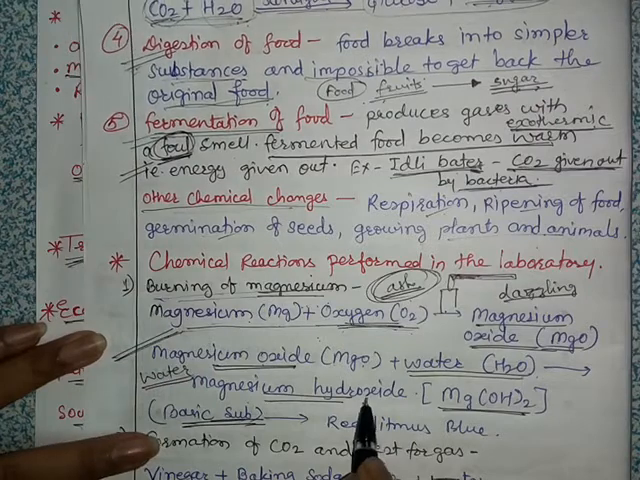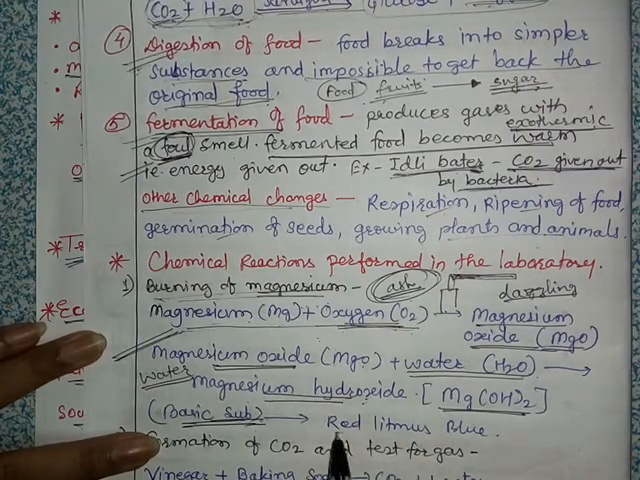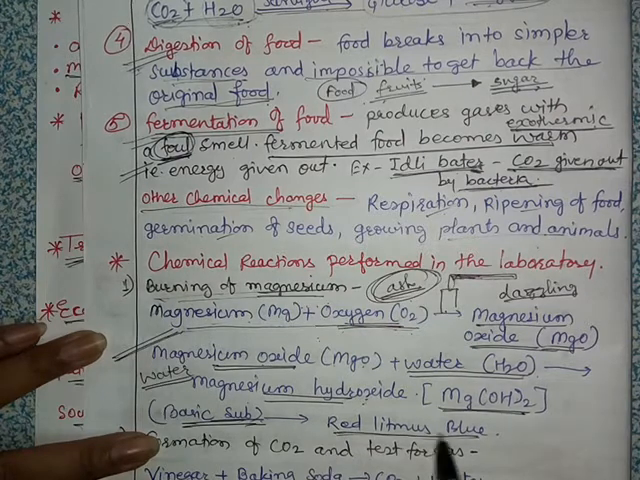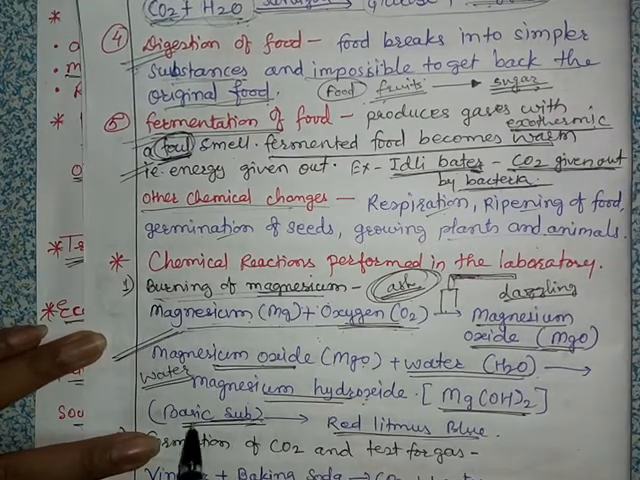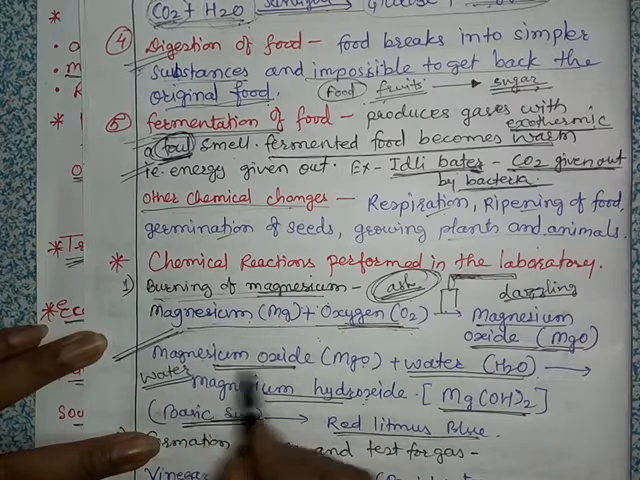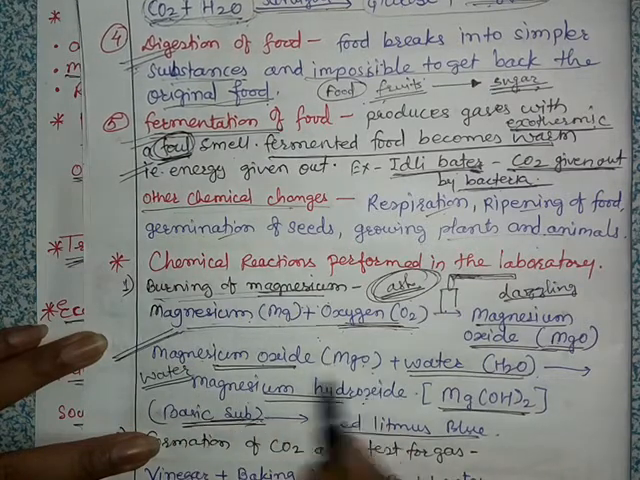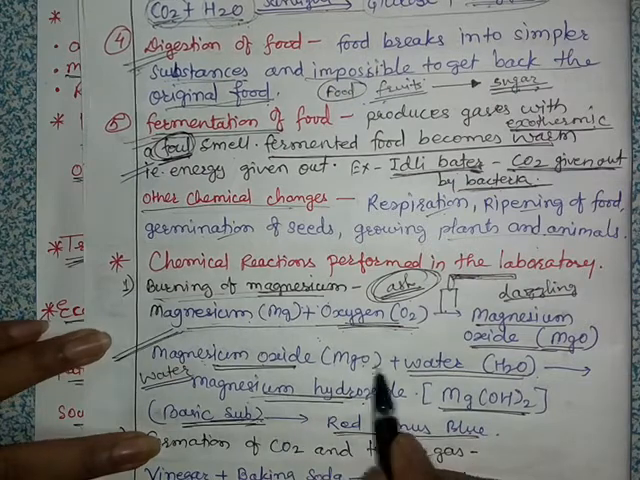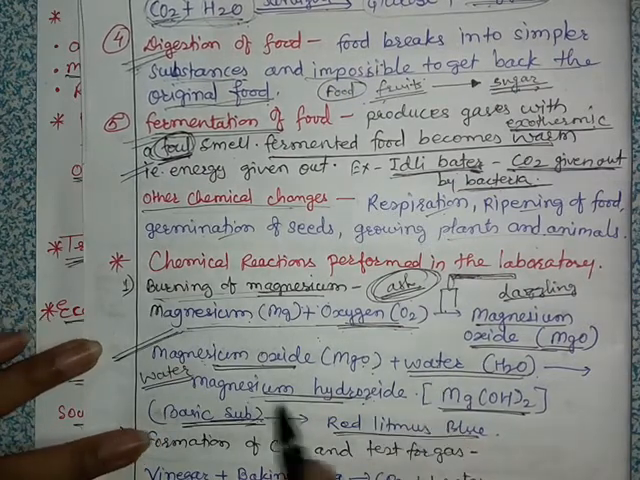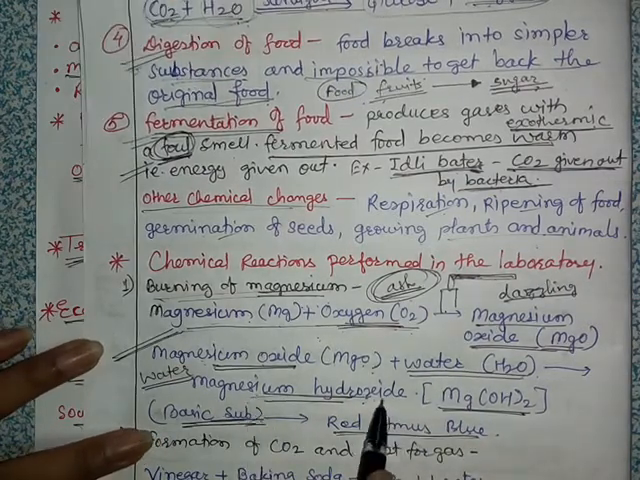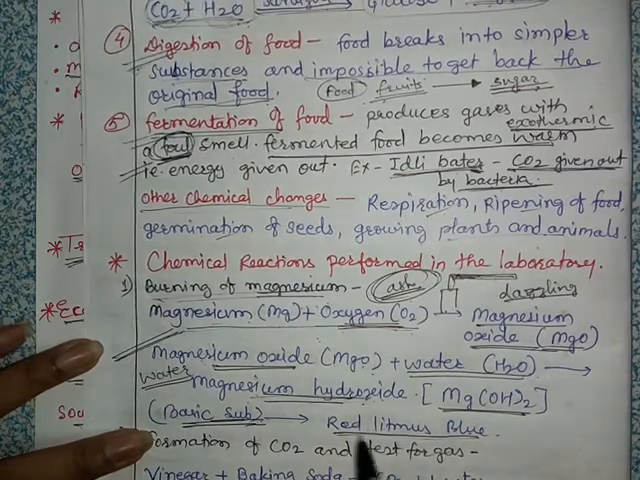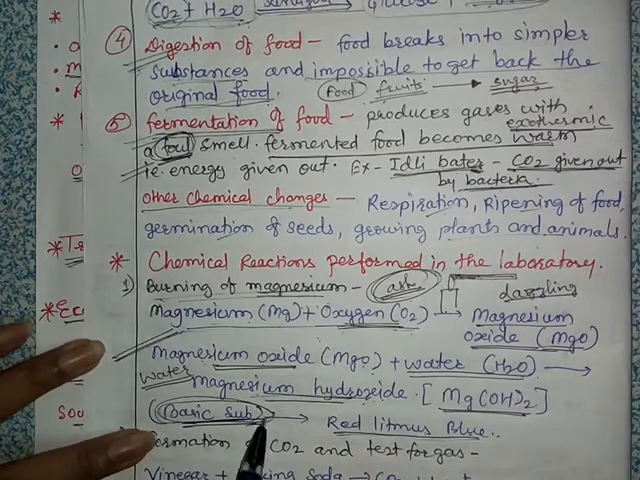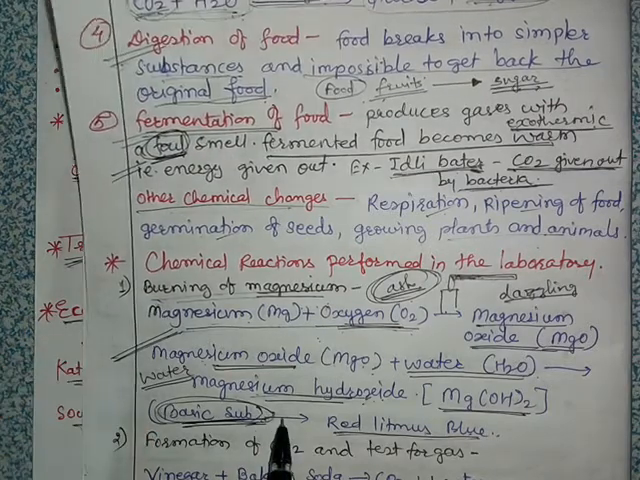And how will you check it? We will check it with the litmus paper. Red litmus will turn blue in the solution of this magnesium hydroxide, sorry. So magnesium hydroxide, when dissolved in water, changes red litmus blue because it is a basic substance. Okay, so these are the chemical reactions.